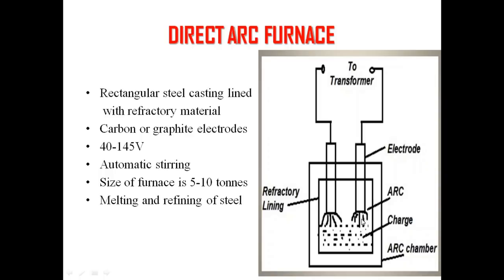The arc will come in contact with the charge, and that charge gets heated up, and when the arc is coming in contact with the charge, the current will also flow through the charge. So this is going to create an electromagnetic field in the charge. Because of that electromagnetic field, there will be an automatic stirring effect, because of which uniform heat will be distributed here. So that's an advantage we have, and the voltage we apply here will be in the range of 40 to 145 volts. We apply less voltage, but we get very high current here, and this can be achieved by having a transformer.